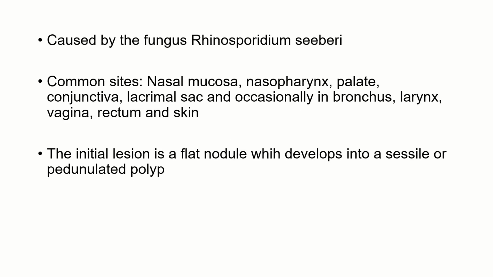Coming to the next topic, rhinosporidiosis. Rhinosporidiosis is again caused by a fungus called Rhinosporidium seeberi. The most common sites are nasal mucosa, nasopharynx, palate, conjunctiva, lacrimal sac, and occasionally bronchus, larynx, vagina and rectum. The initial lesion will be a flat nodule which develops into a sessile or pedunculated polyp.